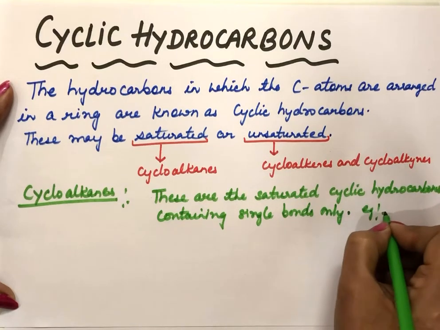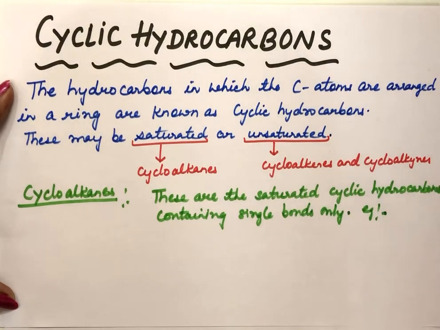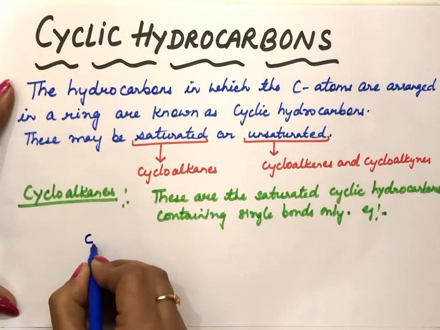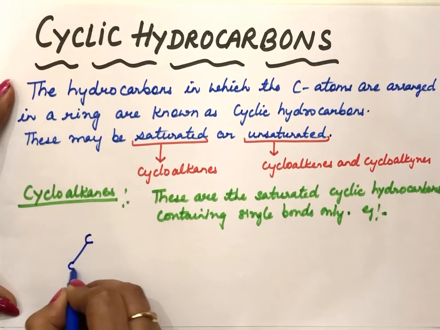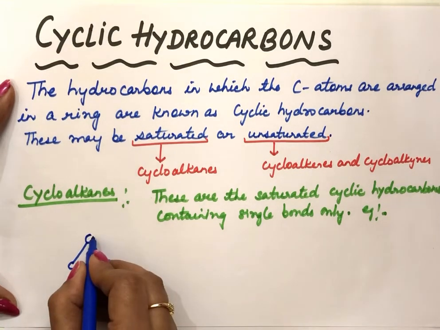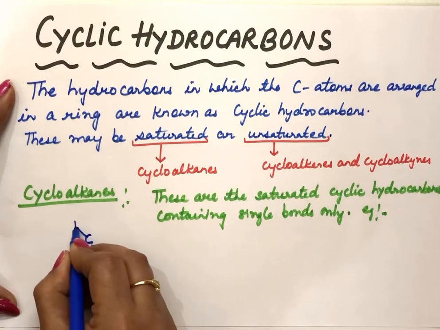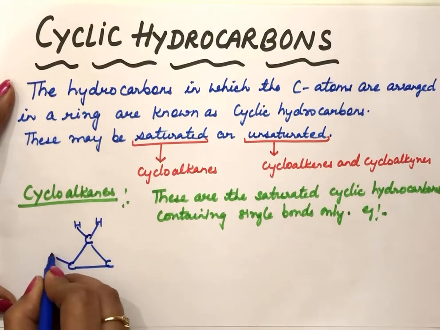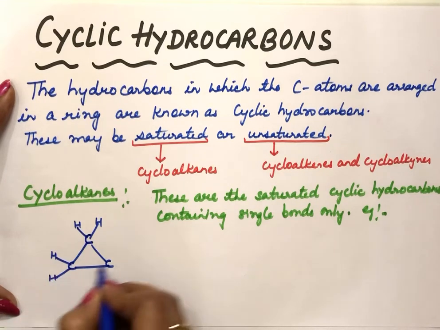For example, if we take 3 carbon atoms and combine these 3 carbon atoms in a cyclic way like this. Now we know there are 2 bonds with this carbon, so there will be 2 hydrogens linking with this carbon to complete the valency of carbon, that is 4. Even with this carbon there will be 2 hydrogens.